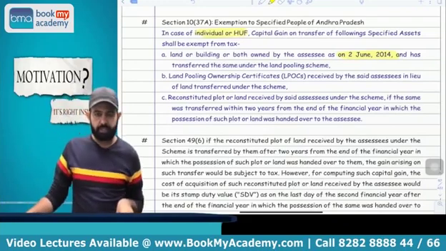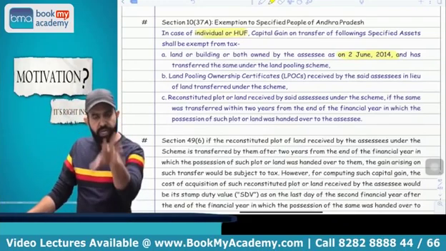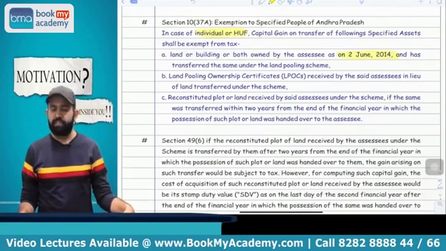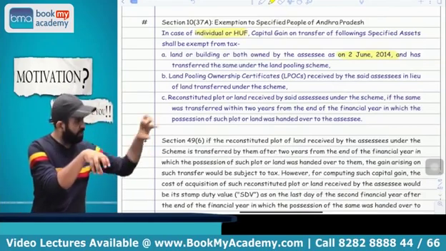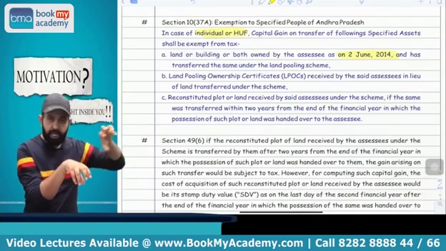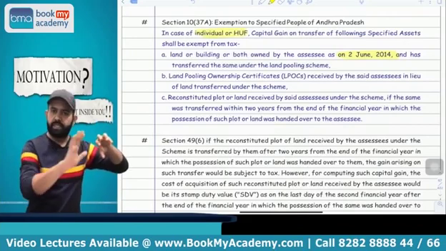Capital gain is not applicable. Here the government will issue the LPOC, that is the land pooling owner certificate. So when the individual HUF receives the LPOC, capital gain is not applicable, it is exempt.